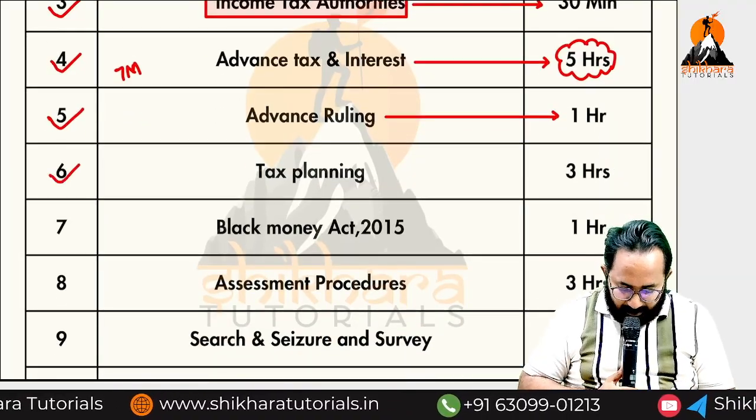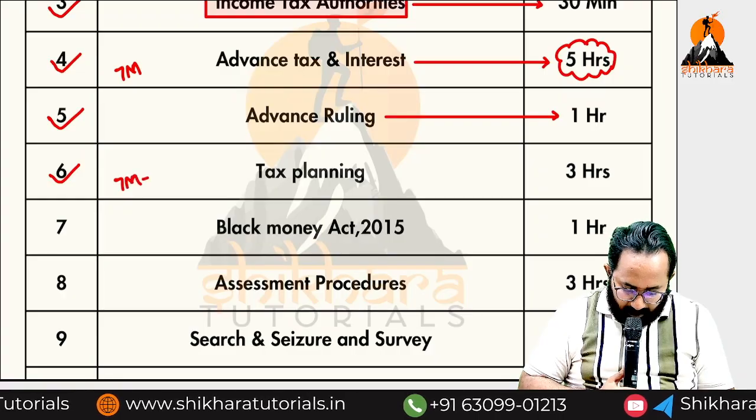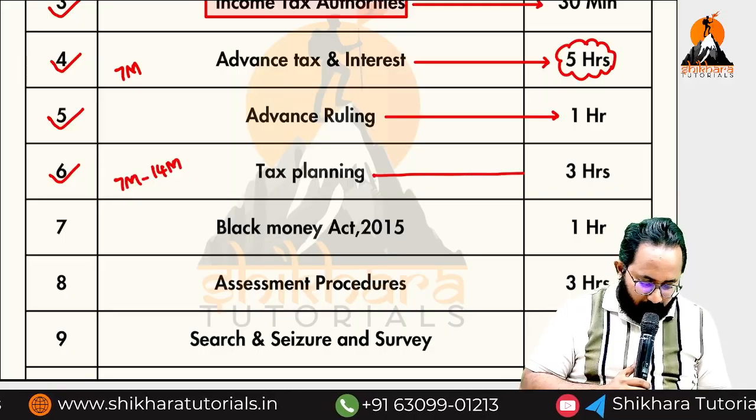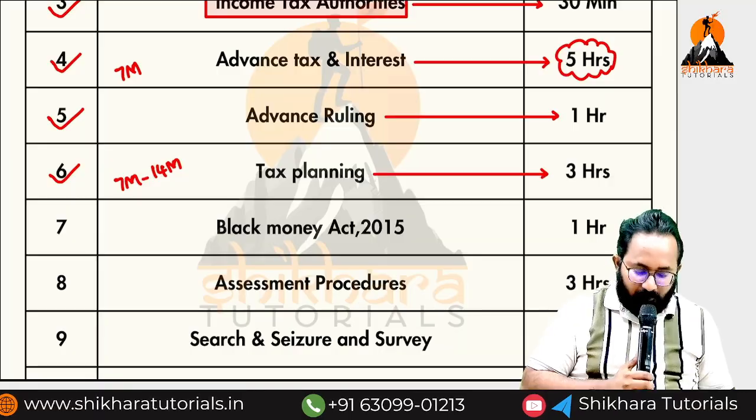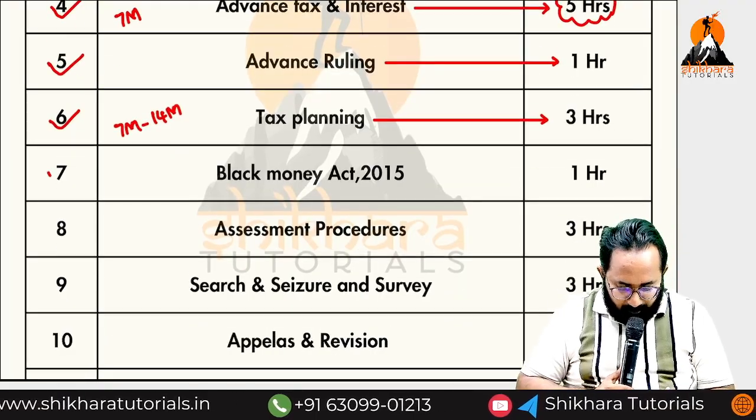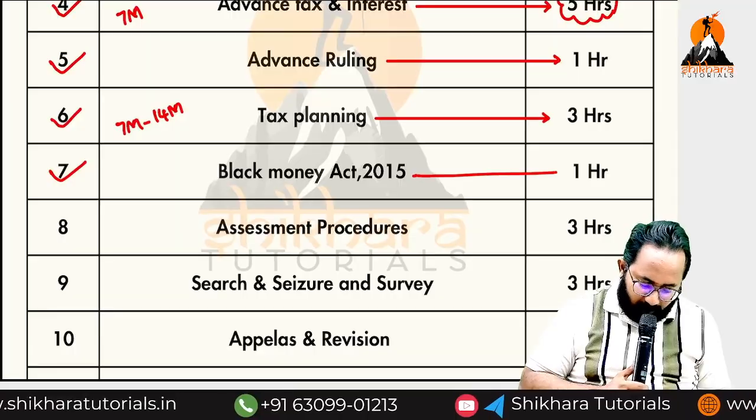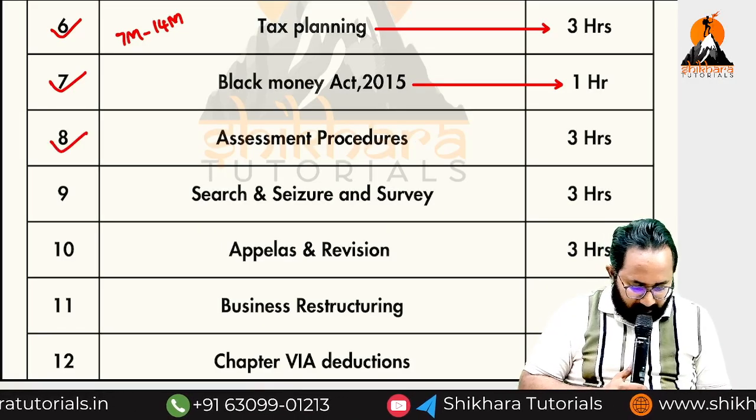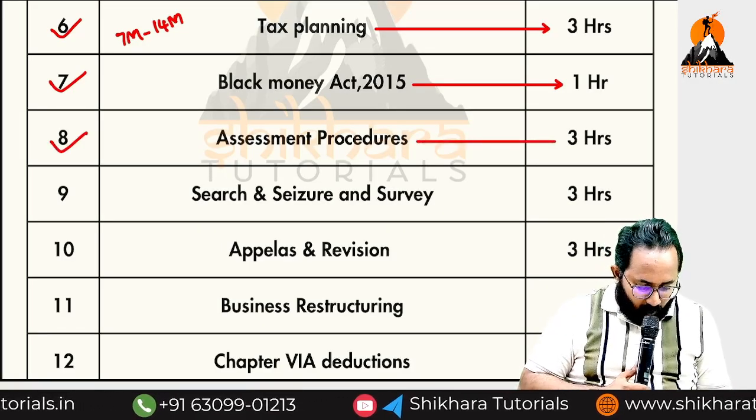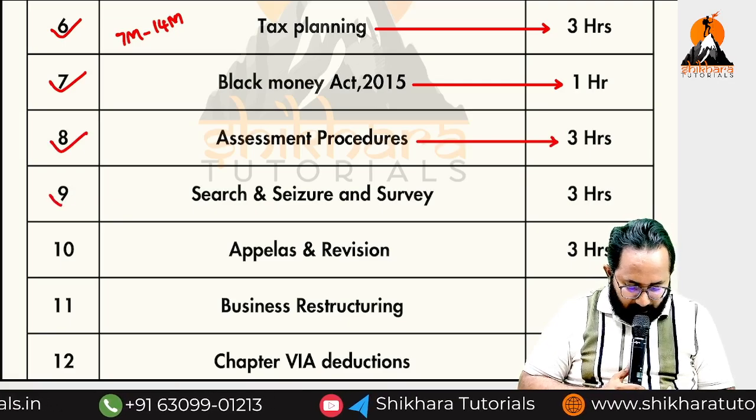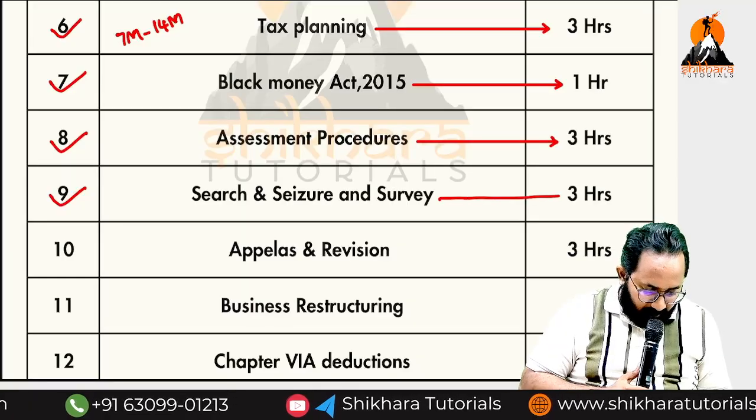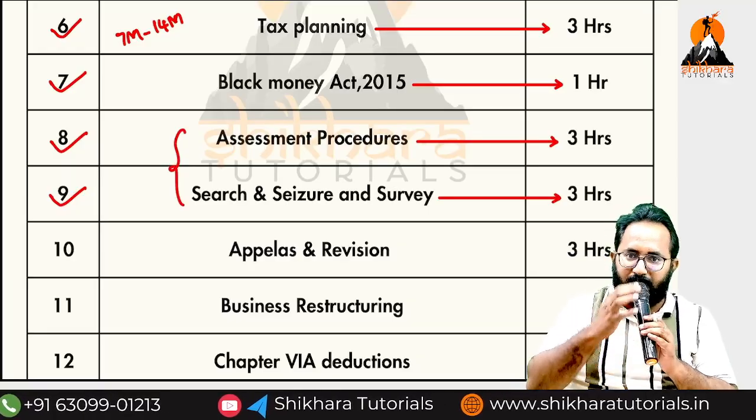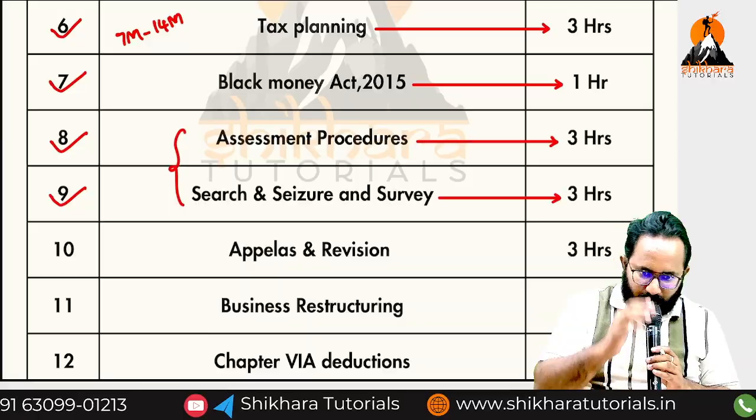Next, tax planning. In every attempt we get questions worth 7 marks to 14 marks from the tax planning chapter. All workbook questions were also solved in these 3 hours. Next, Black Money Act, 1 hour, and the problematic parts also discussed. Next, assessment procedures, 3 hours. And whatever amendments are there in these 2 chapters, search and seizure and survey, and assessment procedure, we have block assessment and income escapement assessment procedure amendments, that also discussed.